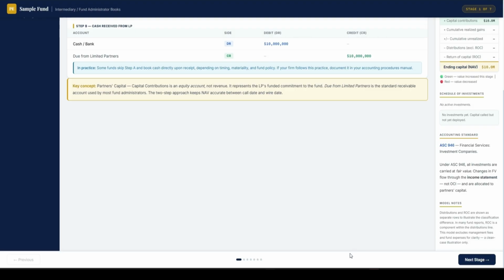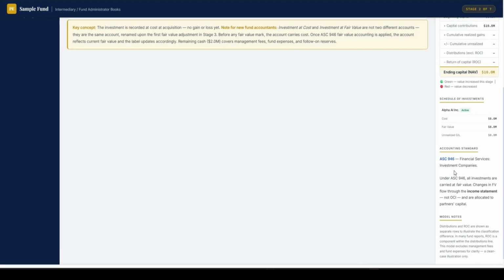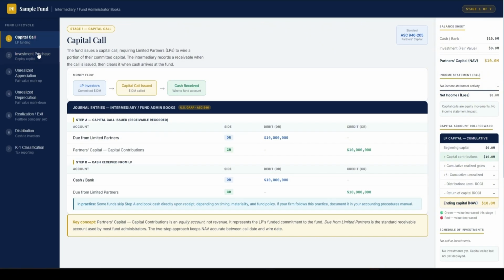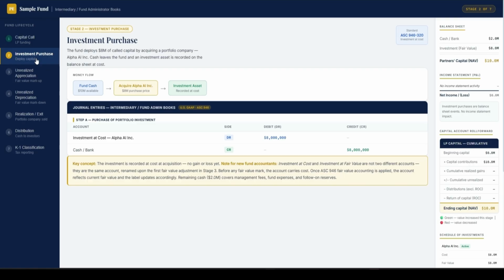And now we have the option: we can click the next stage here, then we come to the second step, or we can just keep clicking the stages here. So in the second step, right now we have money and we're going to deploy the money to hopefully get a good return, right? When we are deploying our money, we're going to purchase the asset, so we will debit the asset and credit the cash when it's out of the bank.